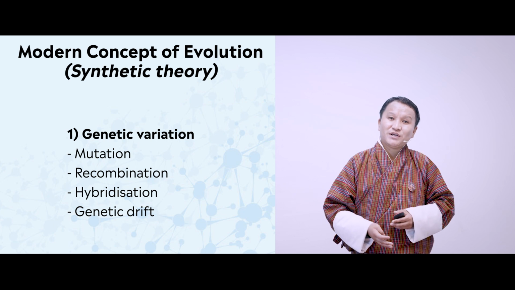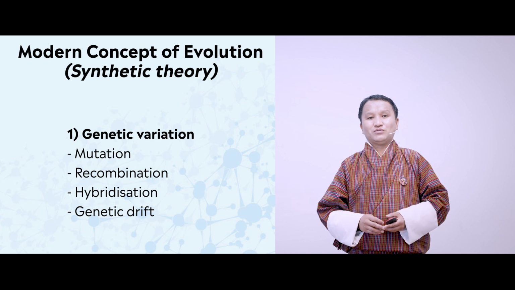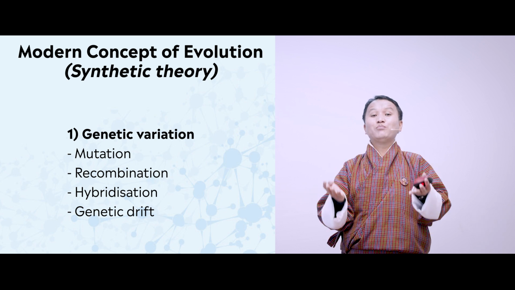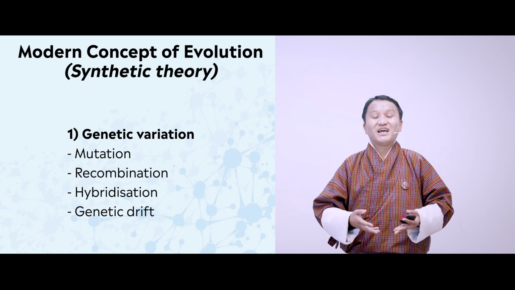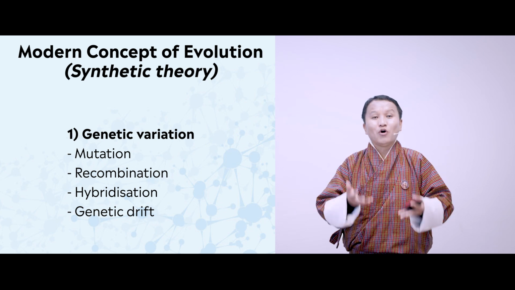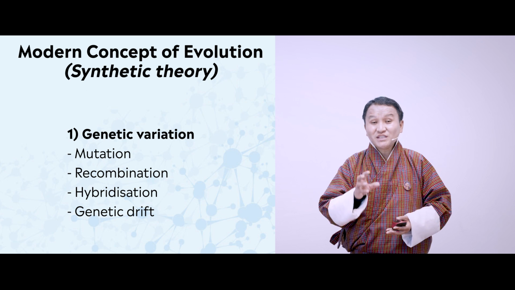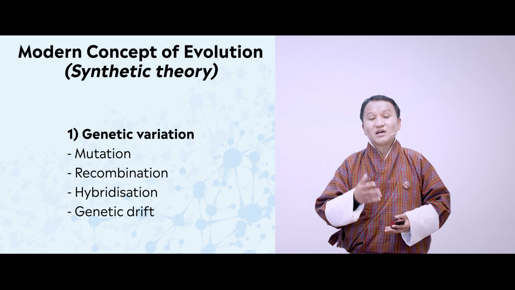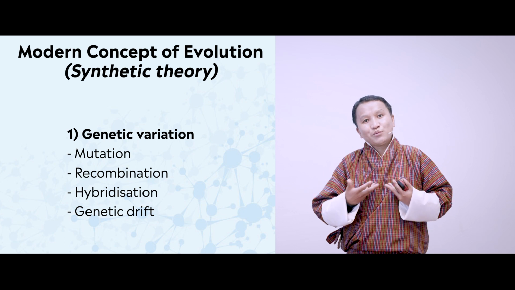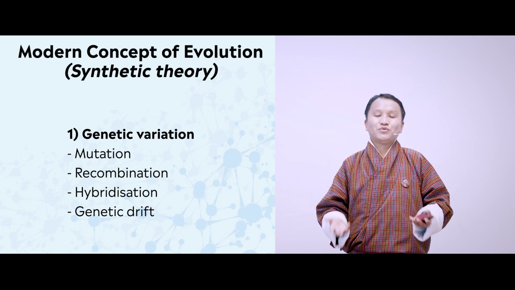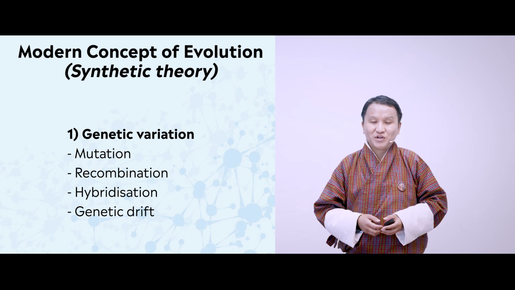And genetic drift. Genetic drift, which we will be discussing in the next session, basically talks about distortion of the population because of some sort of diseases, natural calamities, or epidemic or pandemic like the COVID-19 that we are talking about these days. In such a situation, some of the population will be eliminated because they die. As a result, the genes that they carry will be removed. So in that way, the genes will be lost from a gene pool or from a population.